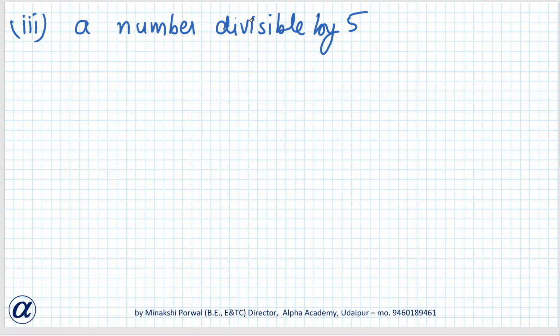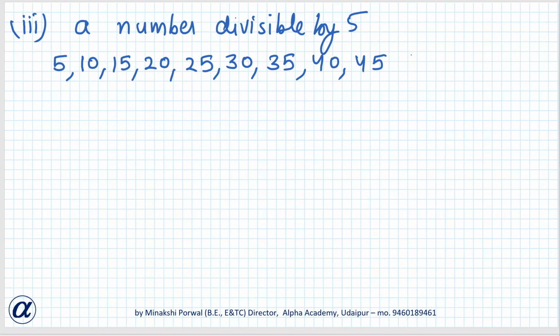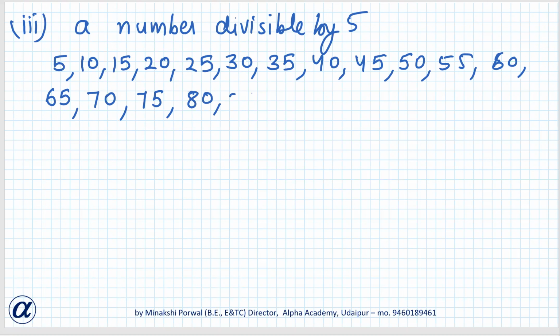9. Okay, what are the numbers? 5, 10, 15, 20, 25, 30, 35, 40, 45, 50, 55, 60, 65, 70, 75, 80, 85, 90. So how many numbers are there?